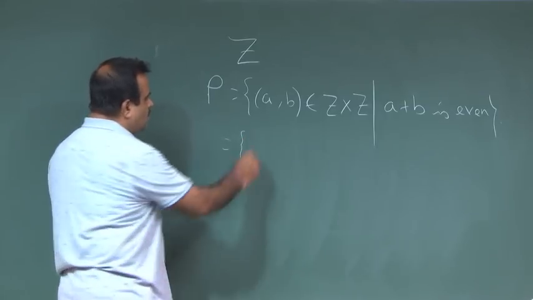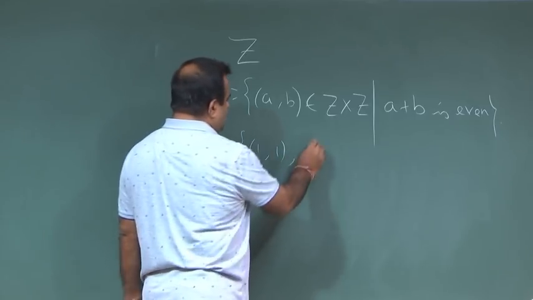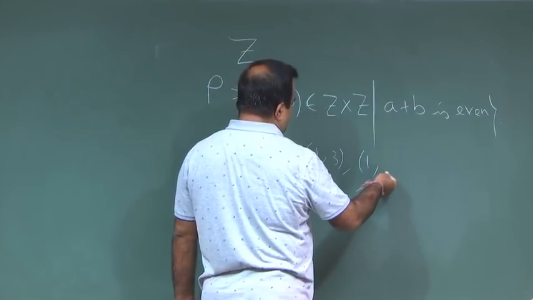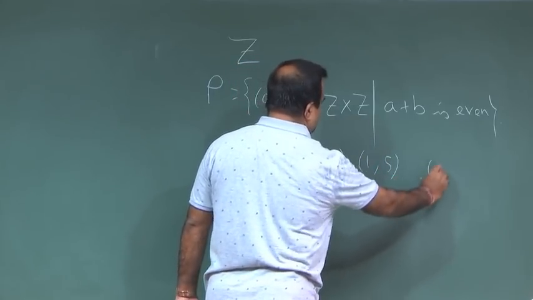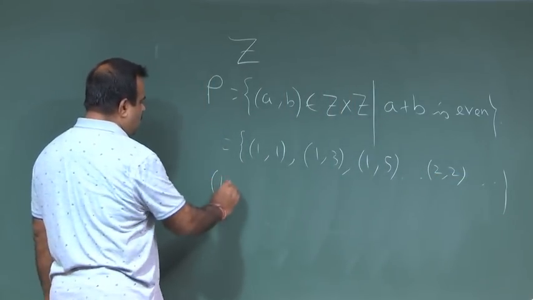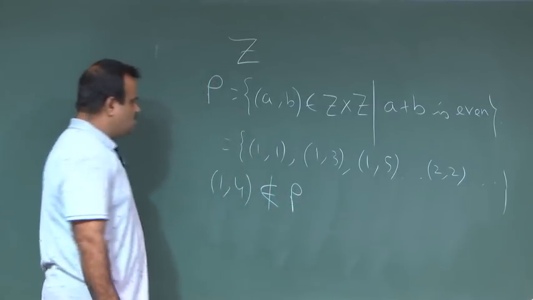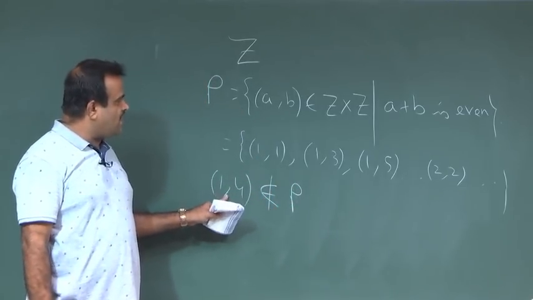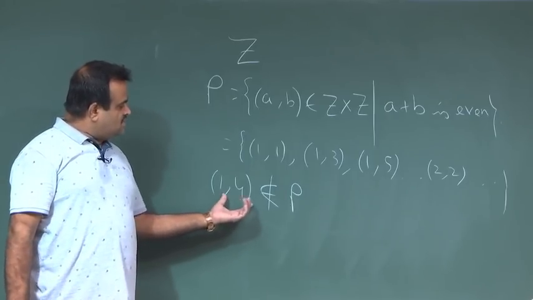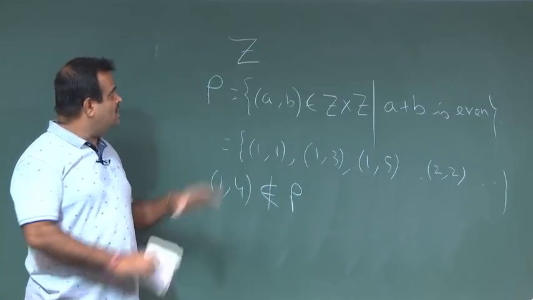If you take (1,1), adding gives 2, which is even. Then (1,3), (1,5), (2,2) and so on. But (1,4) does not belong to rho, because 1 plus 4 is 5, which is not an even number. This is a subset of the Cartesian product.